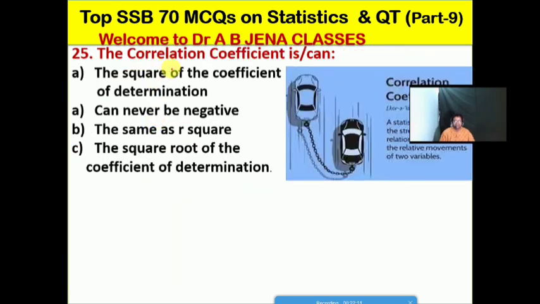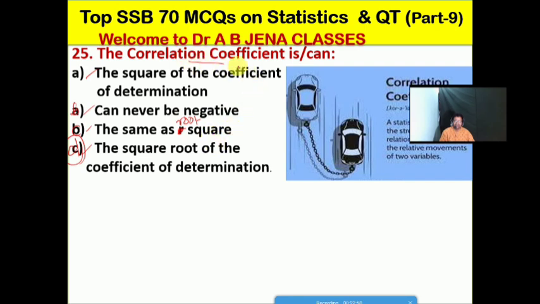Come on friends, we will discuss the correlation coefficient, which I have already told you, is what? A, it's the square of the coefficient of determination; B, it can never be negative; C, it's the same as the square root; D, it's the square root of the coefficient of determination. So friends, the numbering is wrong. So A, B, C, D. Here D is the right option for this MCQ.